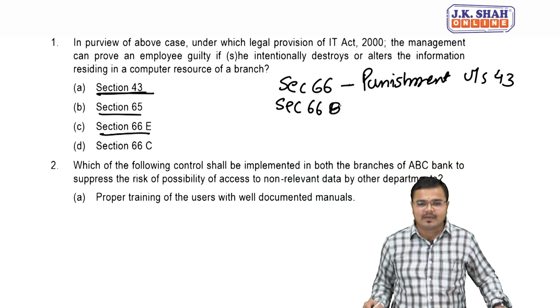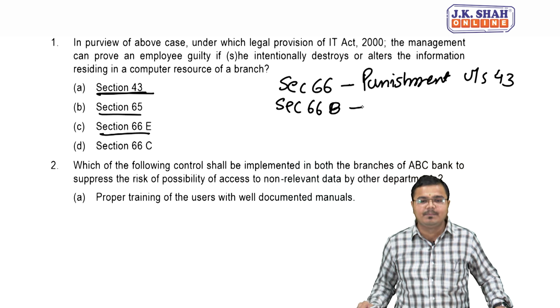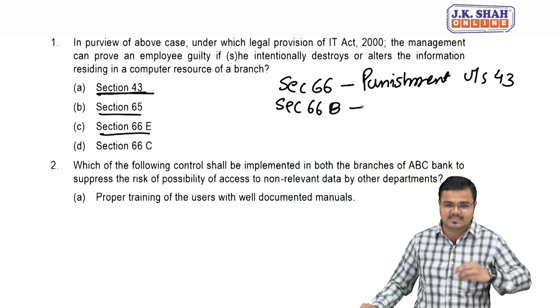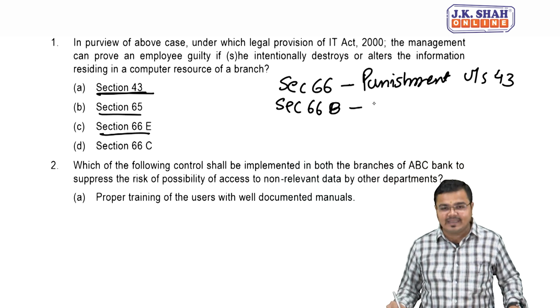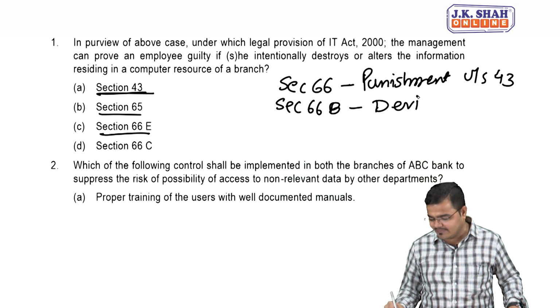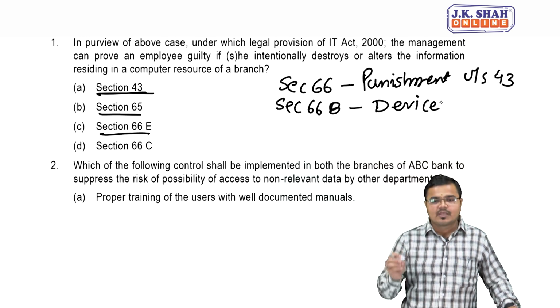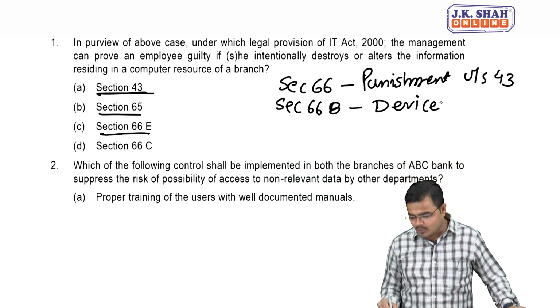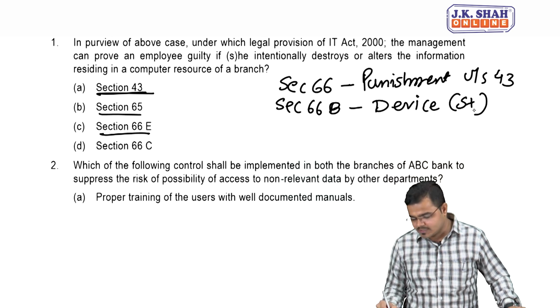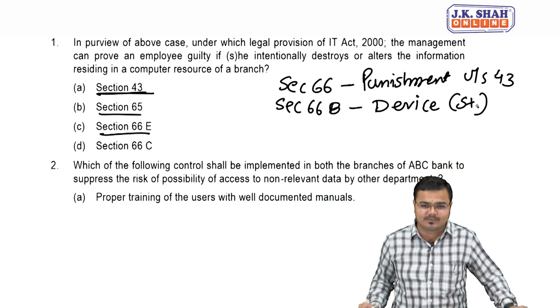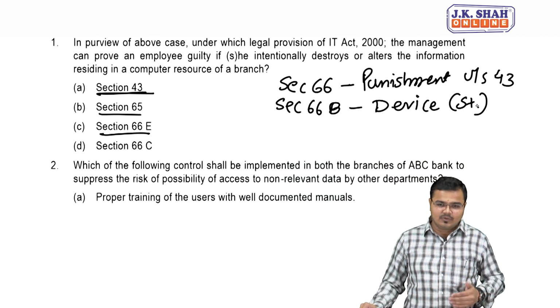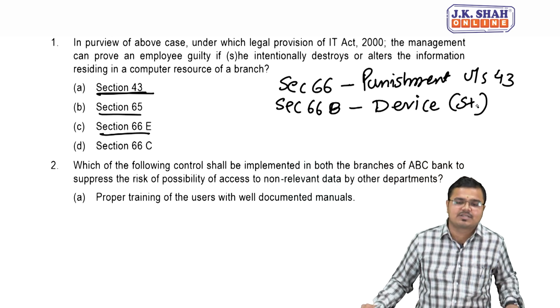Now you should remember one small code word for this: B for buying, to buy, purchase. If you buy any electronic device or anything which is stolen property, and you still buy that property, then if you are caught, you will be punished under section 66B.